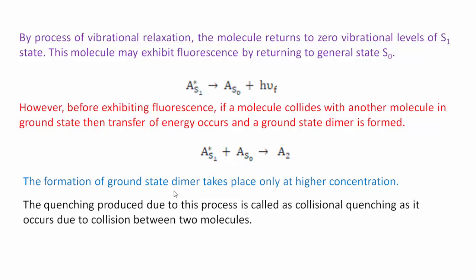The quenching produced due to this process is called collisional quenching, as this dimer is formed due to collision between these two molecules. As it occurs due to collision between two molecules, this type of quenching is called collisional quenching.